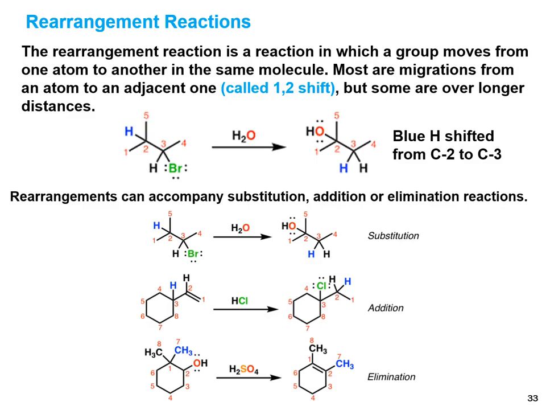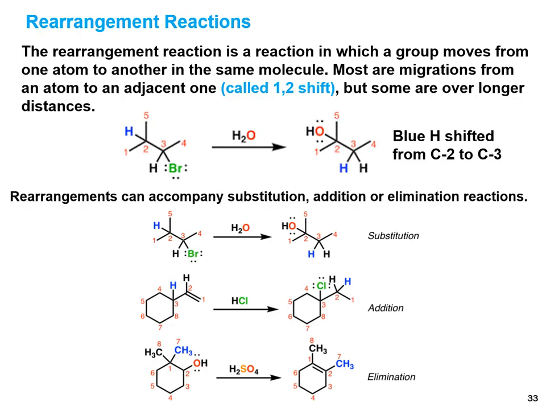Then hydrogen, as a hydride, is transferred from carbon 2 to carbon 3. Then a new carbocation forms at carbon number 2, and at carbon number 2 the hydroxyl group attaches as a nucleophile. Rearrangements can accompany substitution, addition or elimination reactions.